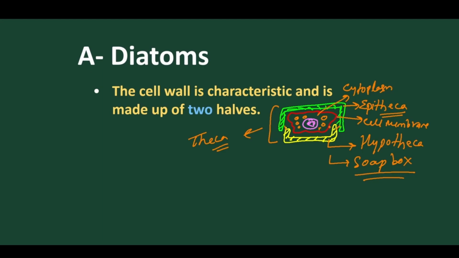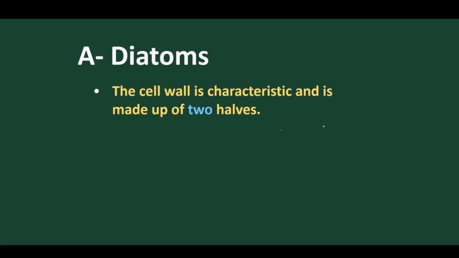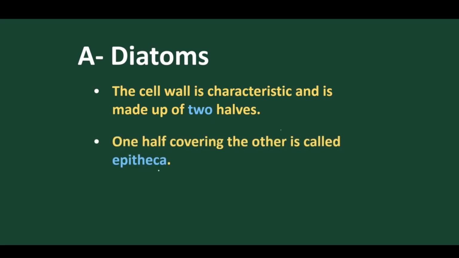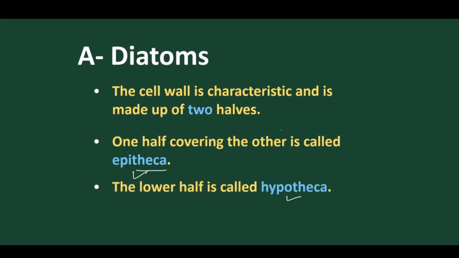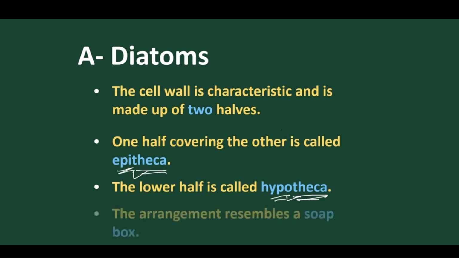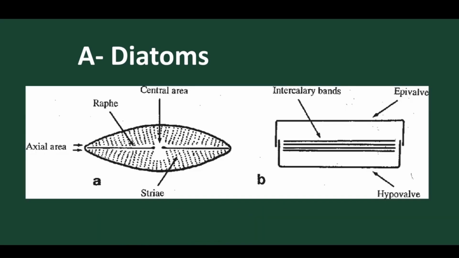There is a modified structure of these diatoms. Normally the outer wall is called epitheca, as we have discussed, and the lower wall is called hypotheca. Theca is the impregnated silica covering present on the cell wall. The upper one is called epi, and the lower one is called hypo. The arrangement looks like a soap box arrangement, so the diatom's best example is that soap box. If the question comes, in which group of organisms is the soap box arrangement found, that is the diatom.